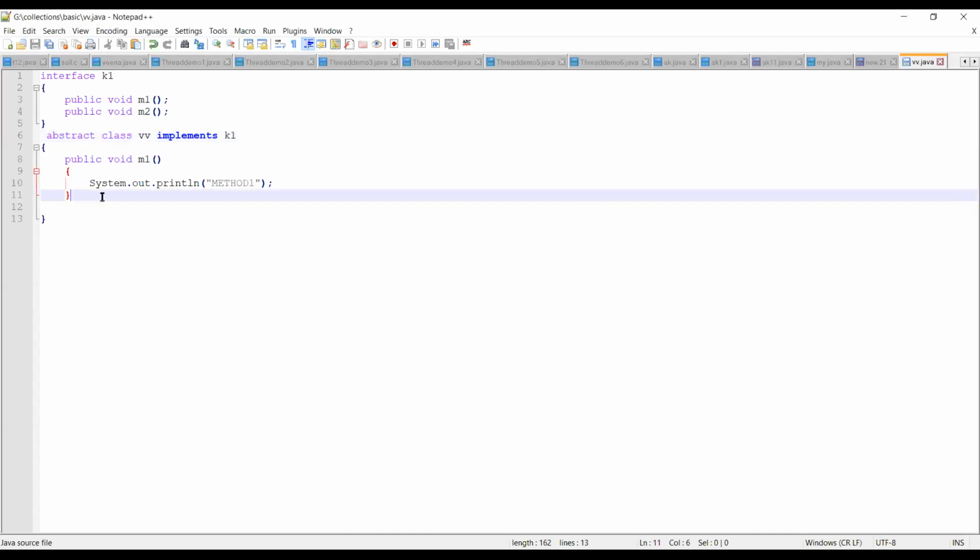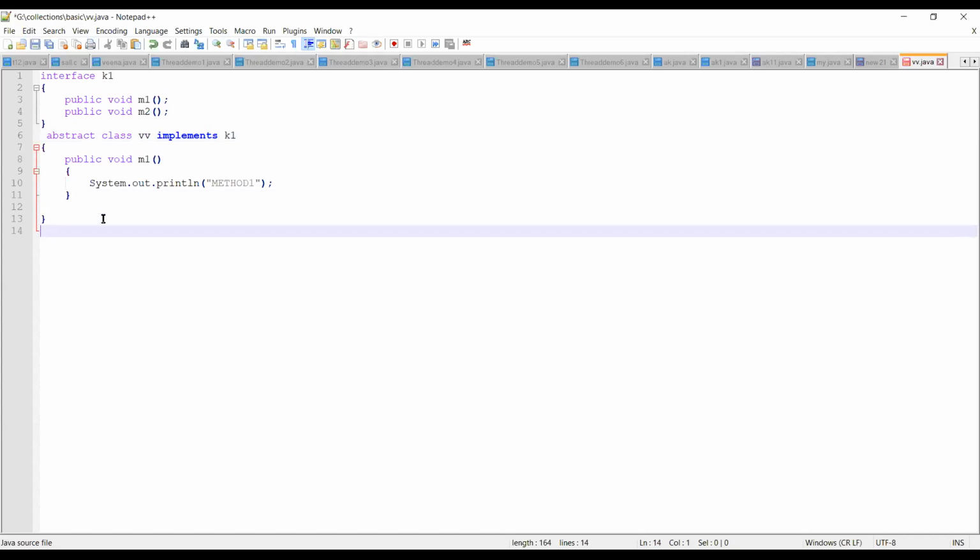Now you're telling that you'll have some other child class, which will implement that. That is why you fixed it using abstract. So I'll say class SUB as a subclass, which is going to implement. Is it implement or extends? Extends, which class?